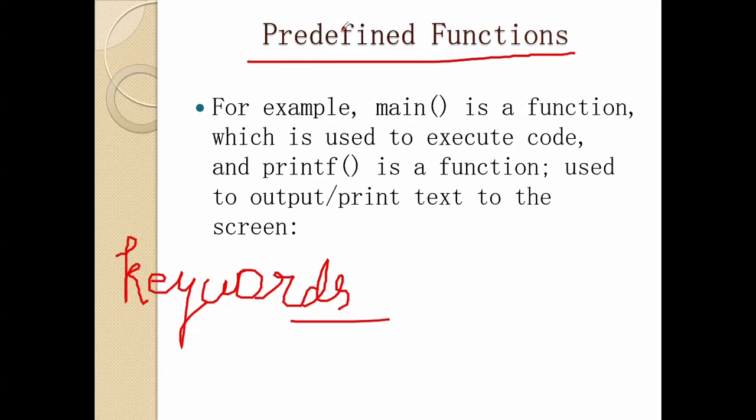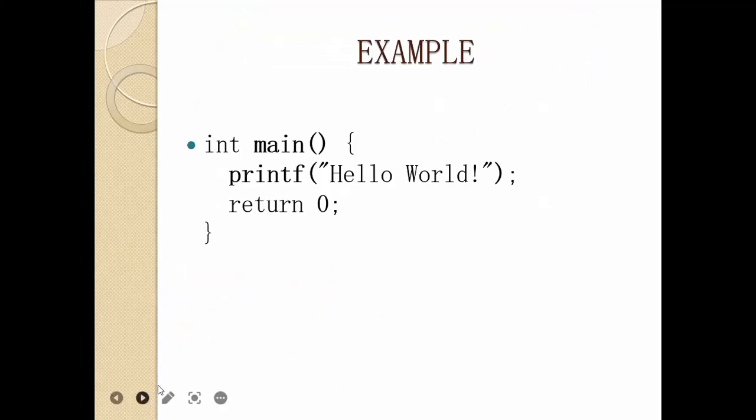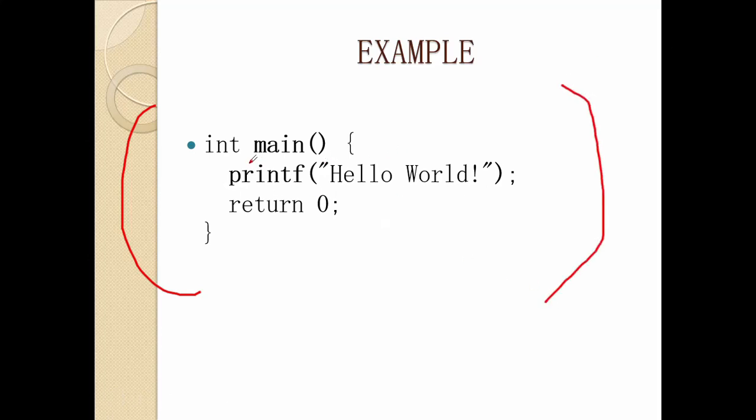But if a function is predefined while it's being developed, then it can perform only one task that has been assigned to it. So if we look at the C programming language and focus on these lines of code, we can see that this main is a function, right? And this main is the entry point of the